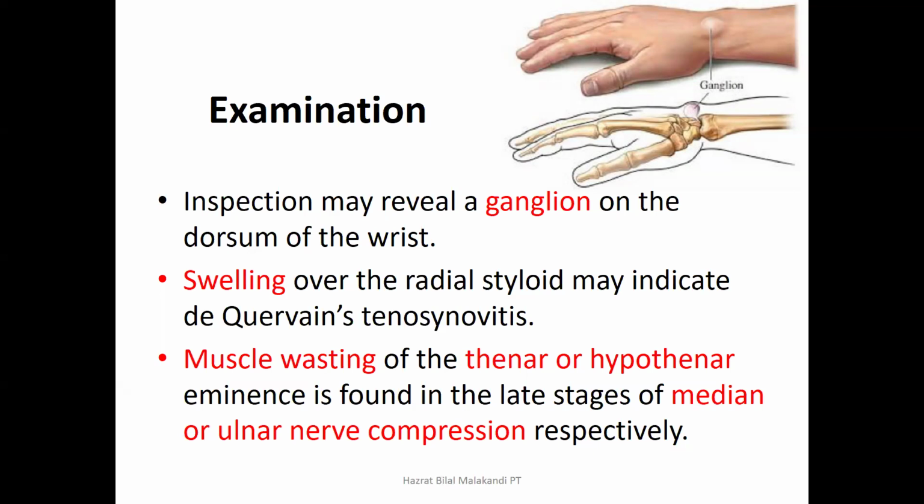Radial side, just beside where this ganglion is, there may be swelling, and if the swelling is present at the radial side, then this is an indication of recurrent synovitis. If there is wasting of the thenar or hypothenar muscles: if there is wasting of the thenar muscle, then this is the chronic stage of median nerve compression or carpal tunnel syndrome, and if there is muscle wasting of the hypothenar muscle, there may be the chronic, late stage of ulnar nerve compression.